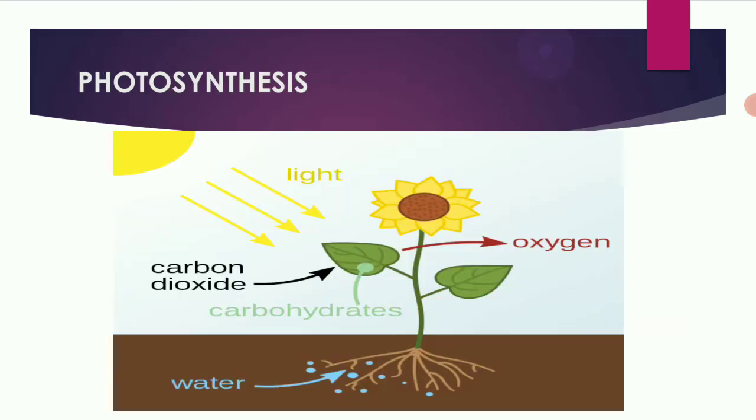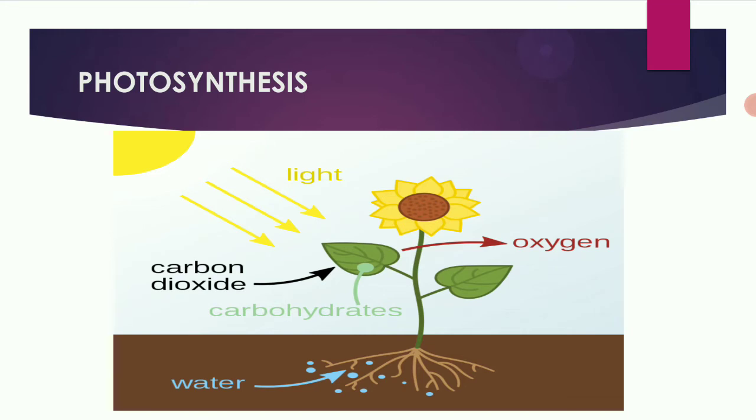So how does photosynthesis take place? This is sunlight. The sunlight is taken up by the plant. Carbon dioxide, which is present in the atmosphere, is taken up by the plant, that is by the green leaves. And water from the soil goes to the leaves.